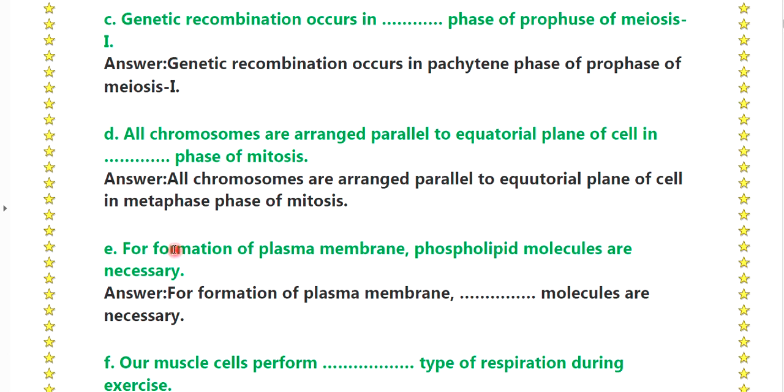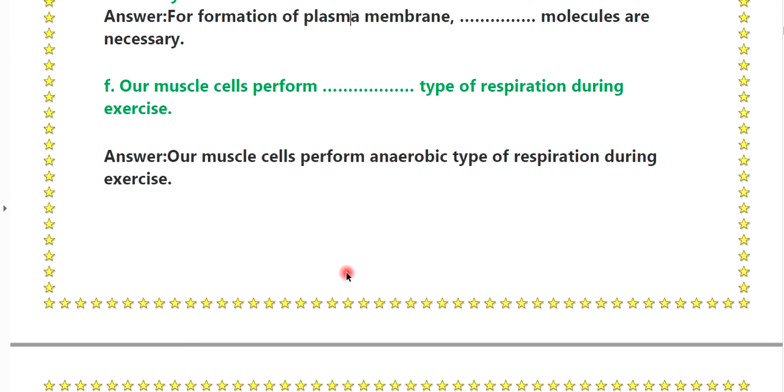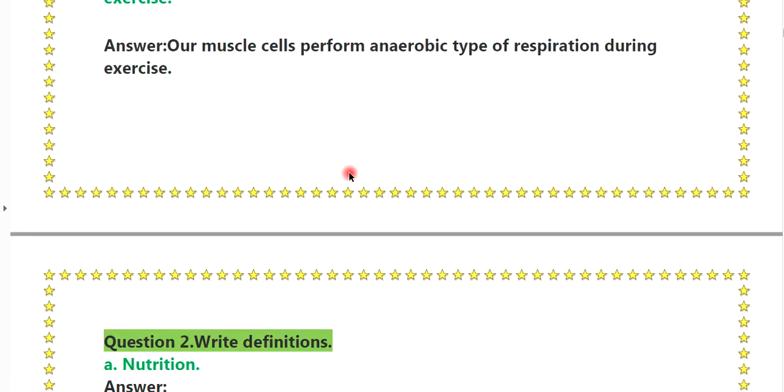E, for formation of the plasma membrane, phospholipid molecules are necessary. For formation of the plasma membrane, dash molecules are necessary. That is, phospholipid molecules. Here the answer is this and the question is this, we just replace it. Okay. F, our muscle cells perform dash type of respiration during exercise. Our muscle cells perform anaerobic type of respiration during exercise.